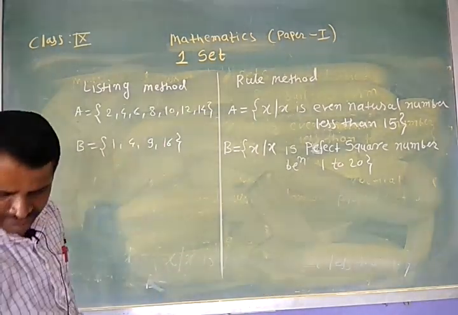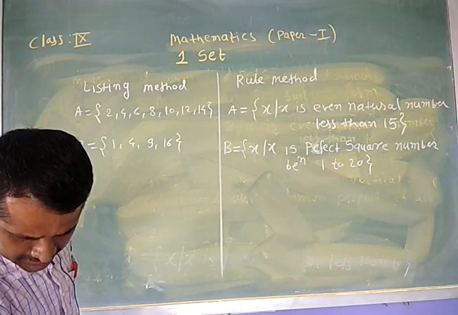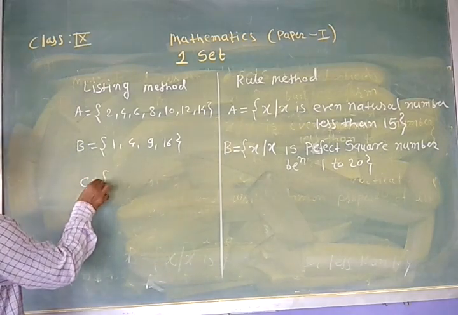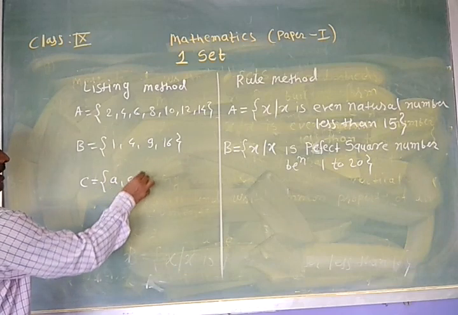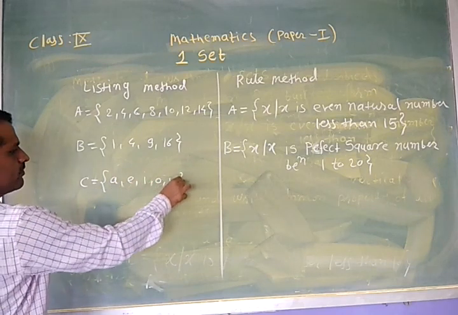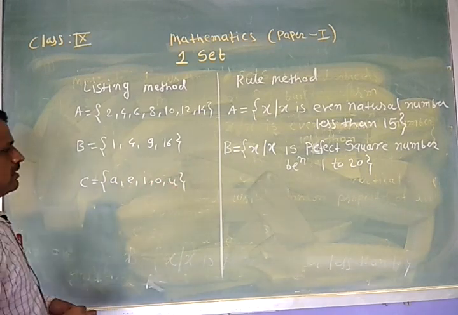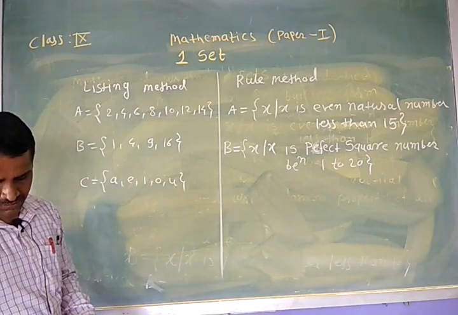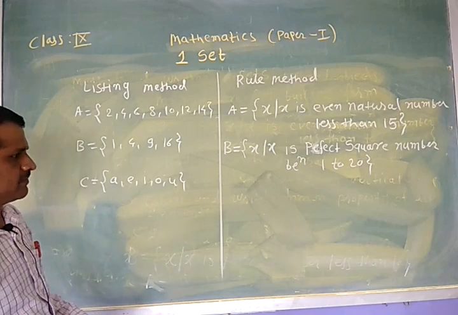Then next, C is equal to {a, e, i, o, u}. All of you know, these a, e, i, o, u are nothing but the vowels in English.